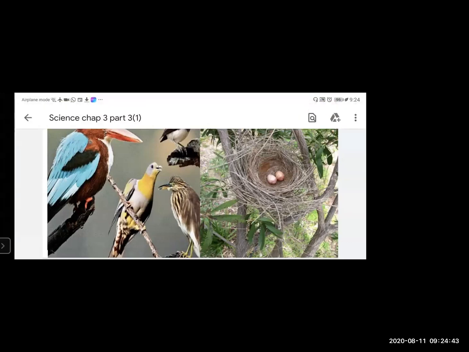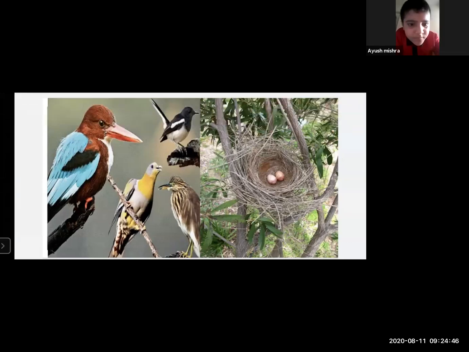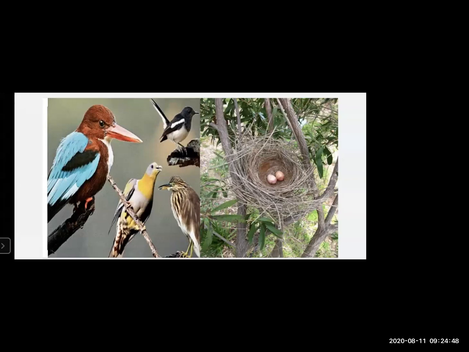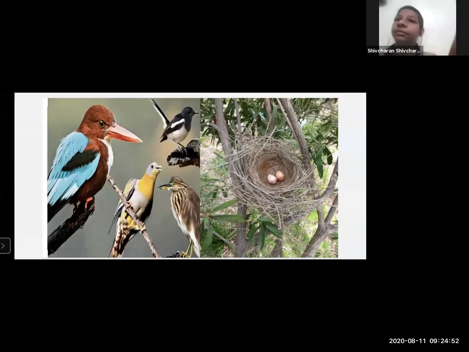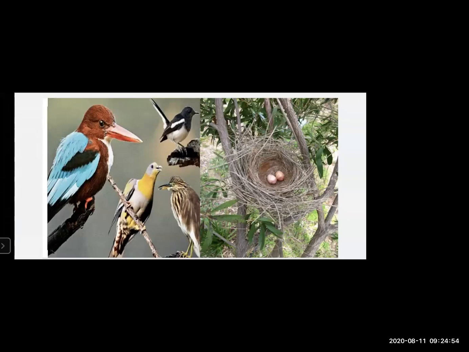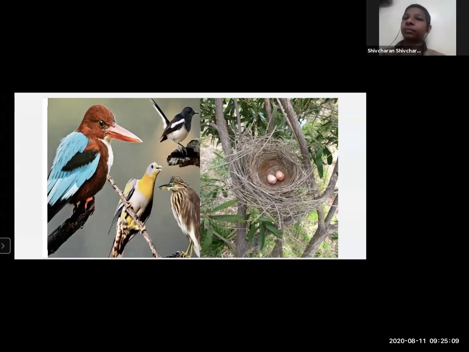Yes, Rupesh, tell me. Rupesh, are you there? Yes, ma'am. Tell me who lays eggs directly on the ground. We have come across one bird. Indian bustard. Very good, very good. And it is also known as Maldok, right?